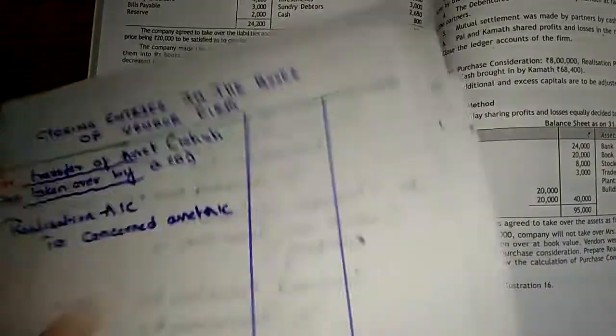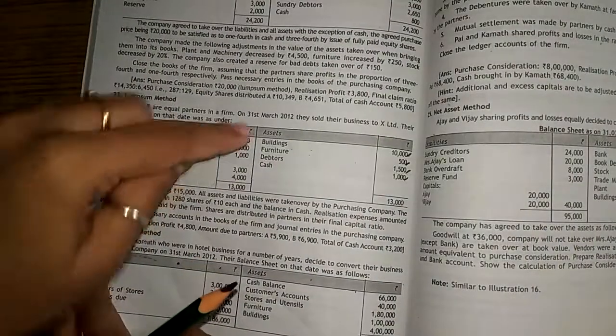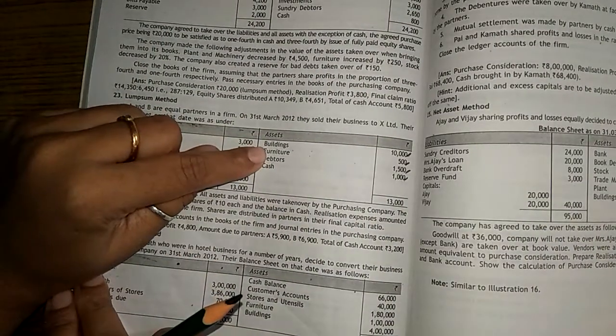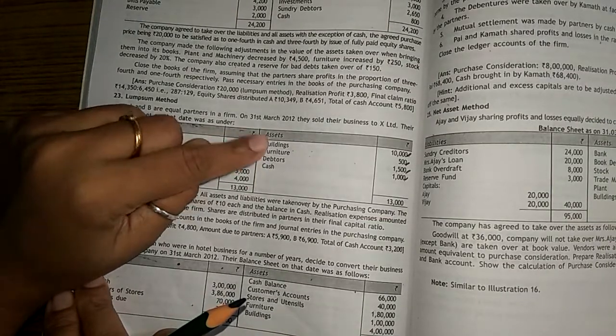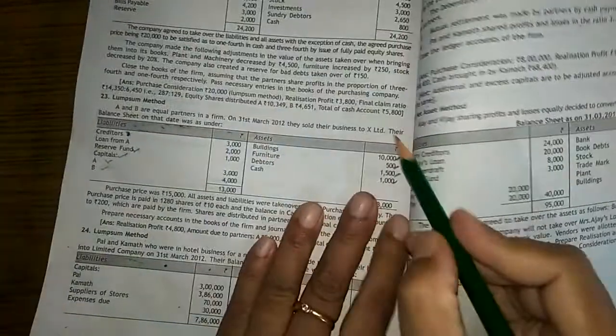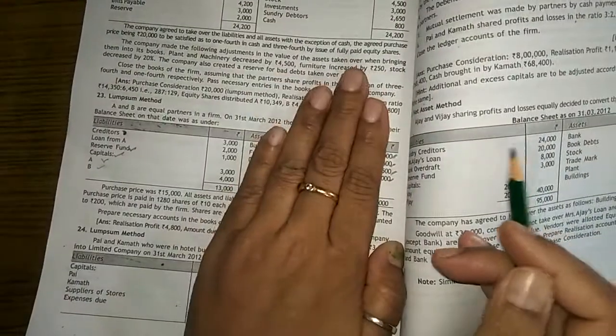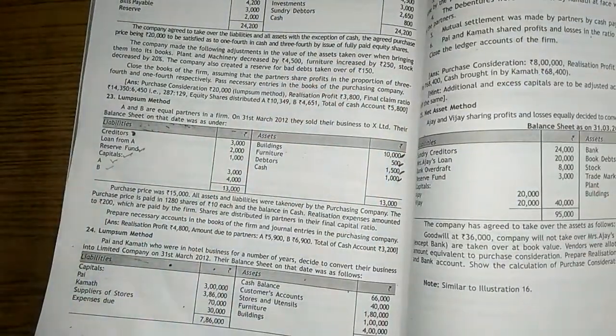If you see here, realization account to building account, to furniture account, to debtors account, to cash account. So we transferred all these assets to realization account. So just mark here. So we closed everything on the asset side.